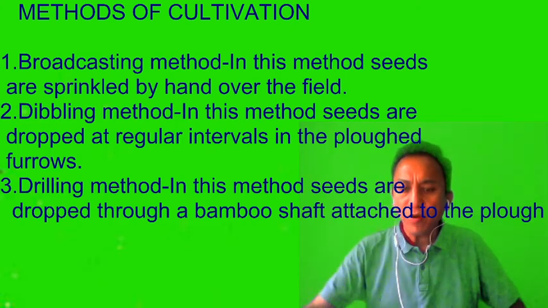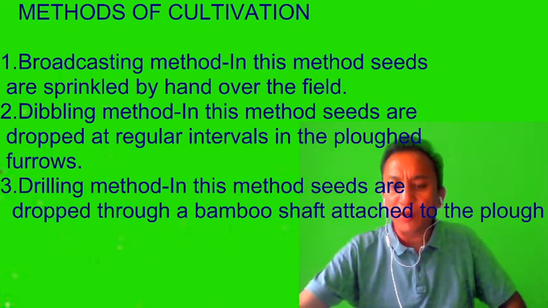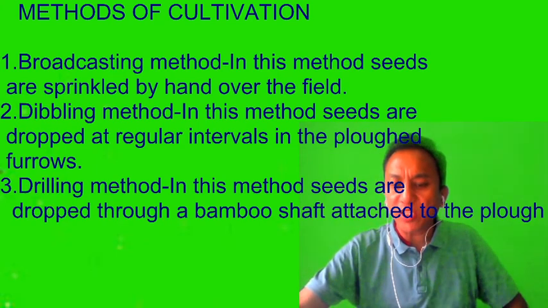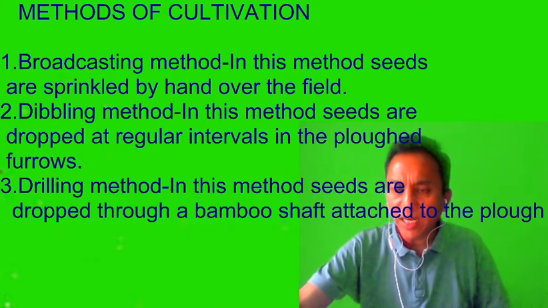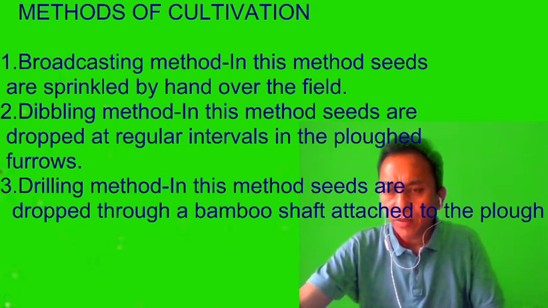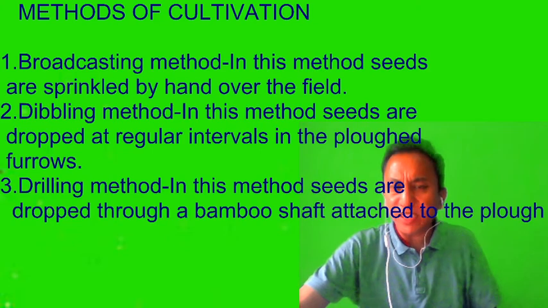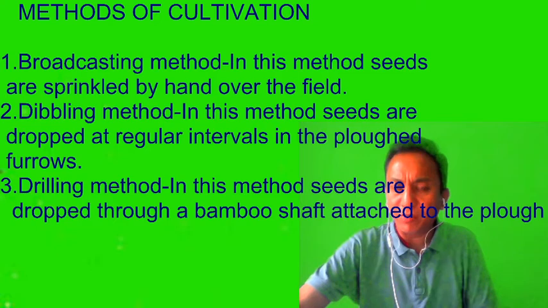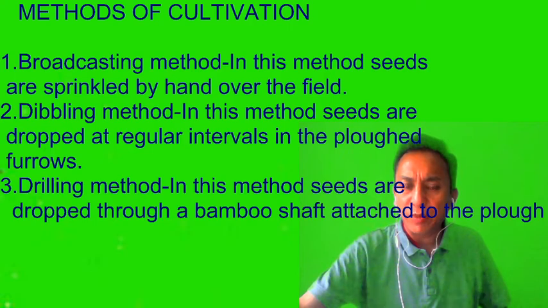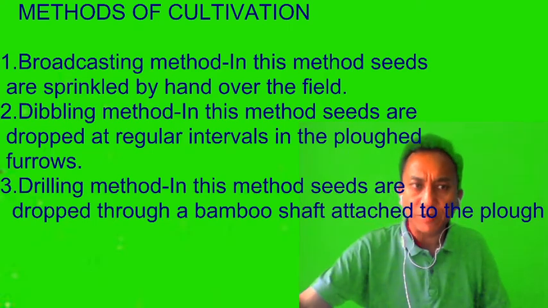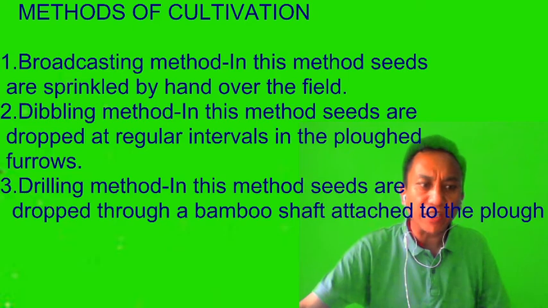For quick germination, seeds are soaked in water for a few hours before sowing, especially when the soil is very dry and not moist enough. This plays a very important role in the quick germination of seeds. Otherwise, because of the monsoon season in our country and plenty of water supplied by irrigation methods, the fields are flooded, so it does not cause much difficulty. So that is the method of cultivation of rice.